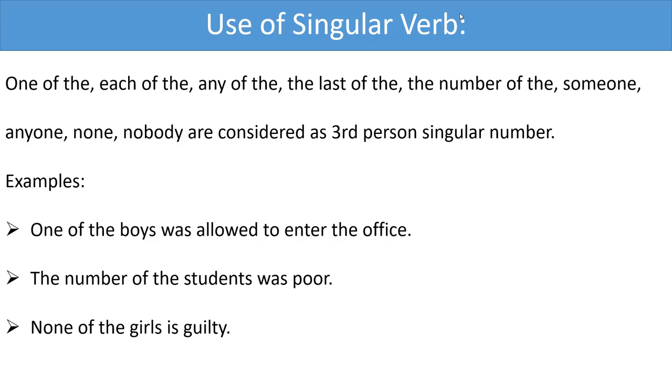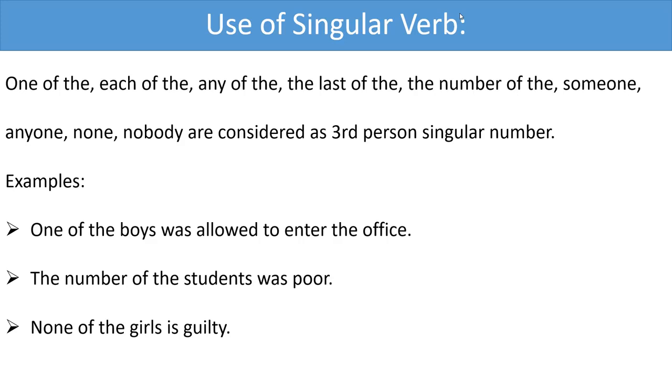Dear girls, here are the examples. One of the boys was allowed to enter the office. Look at the sentence. Not all the boys, only one of the boys. So you have to use was after boys. Here, only one boy was allowed.